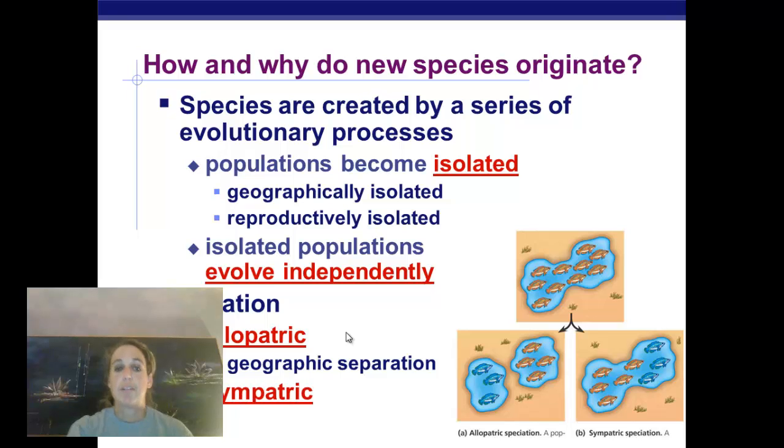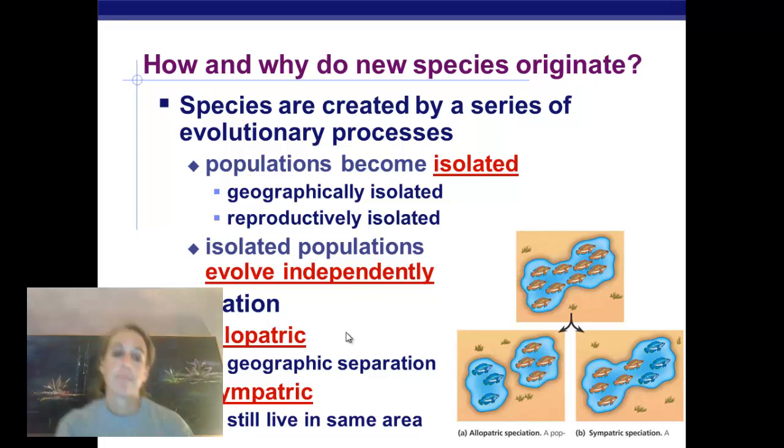The other type is called sympatric speciation. The prefix sym means the same, and patric is still father, obviously. And so that means that they're going to be living in the same area. Living in the same area as their ancestors, in other words.